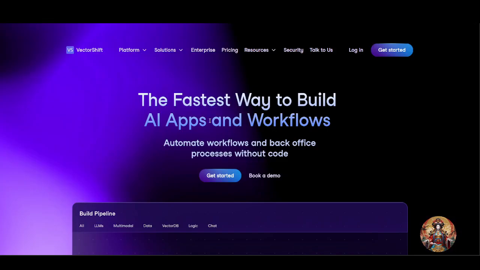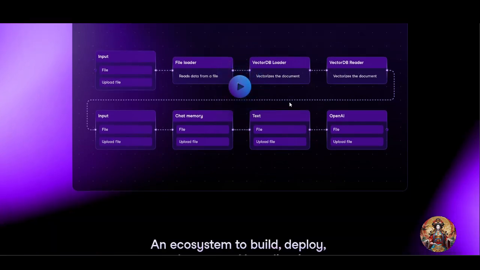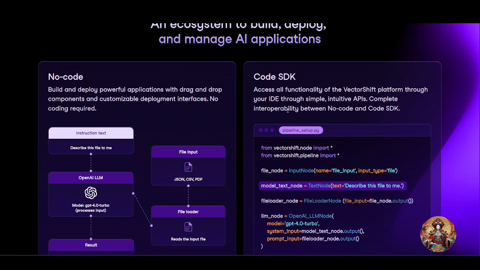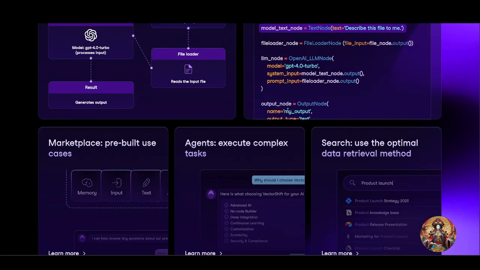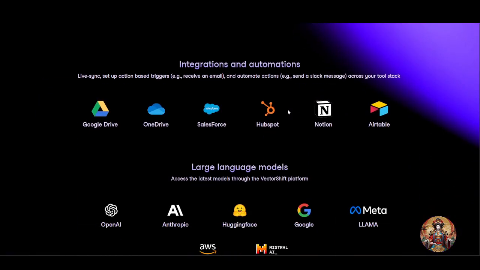So now let's talk about the new kid making waves, which is VectorShift. This one is a hybrid. It's a no-code and code-friendly platform designed for AI automation, especially generative AI workflows. So what does that mean? You can build chatbots, automate document processing, generate marketing content, or even manage internal knowledge systems, all from one platform. It supports multiple LLMs, just like LangChain: OpenAI, Anthropic, Google, you name it. You can build using drag and drop or switch to the Python SDK for more control.